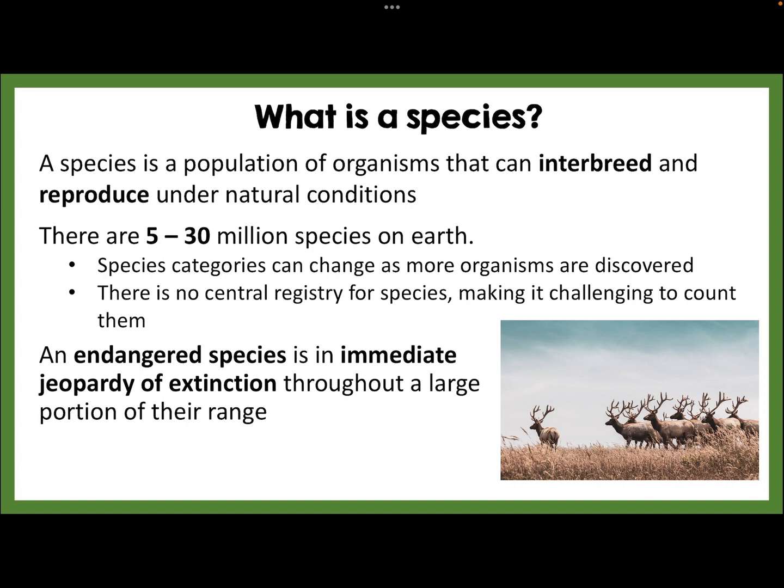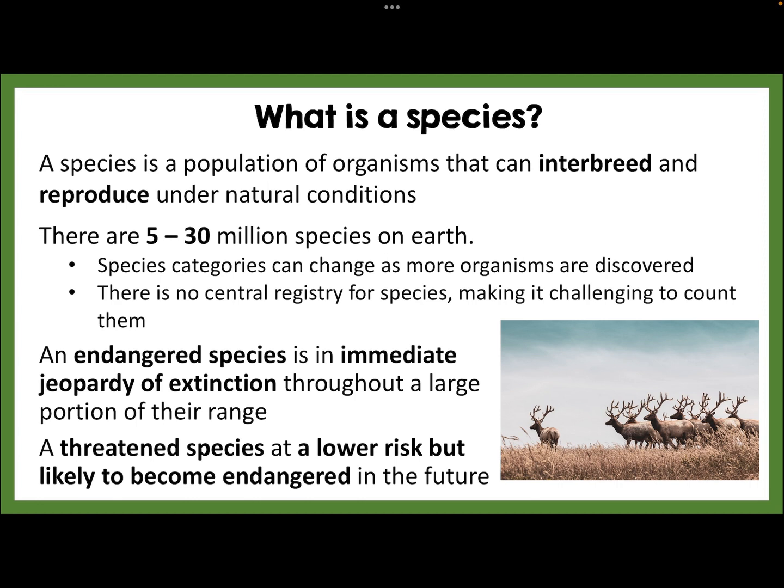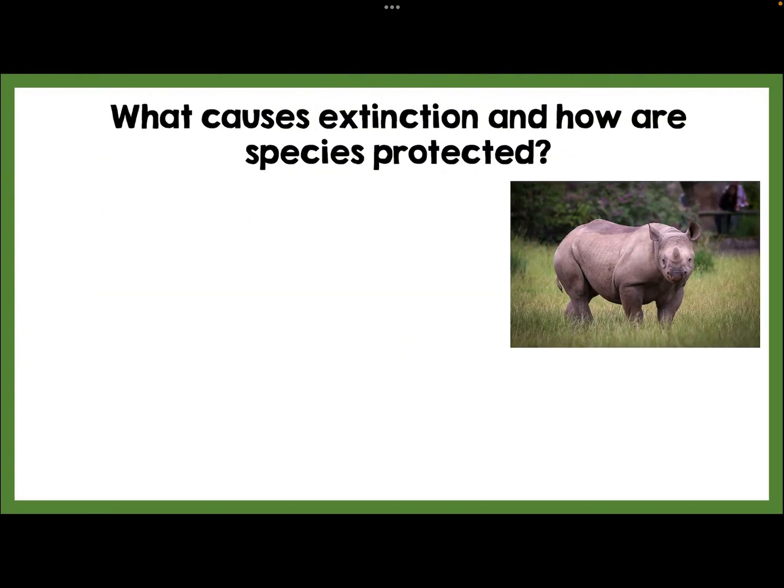An endangered species is one that is in imminent jeopardy of becoming extinct throughout a portion of its range. A threatened species is at lower risk than an endangered species, but they're likely to become an endangered species in the future.